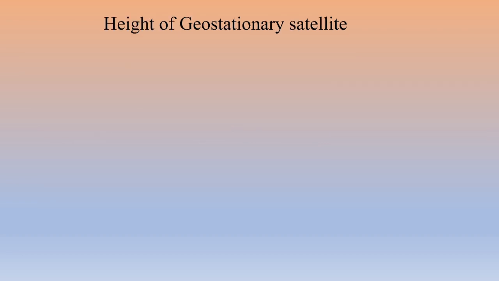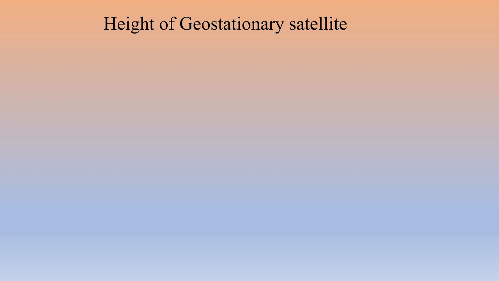Next, we can calculate the height of the geostationary satellite. For a satellite to remain stationary, we already know the time period should be 24 hours.